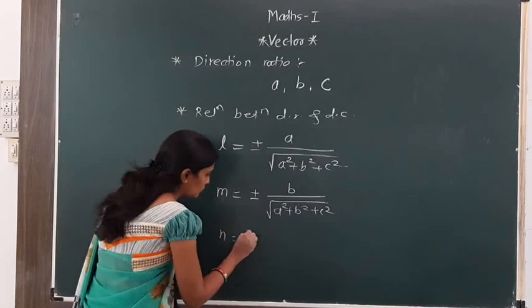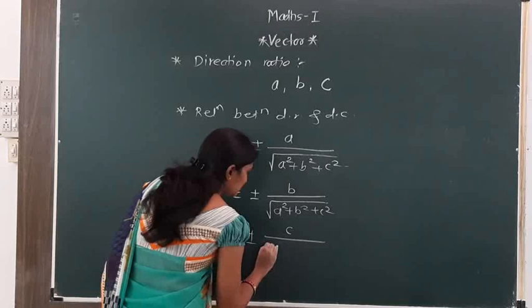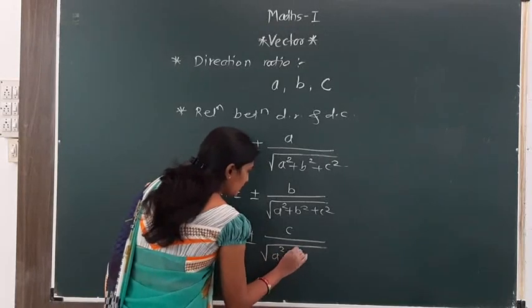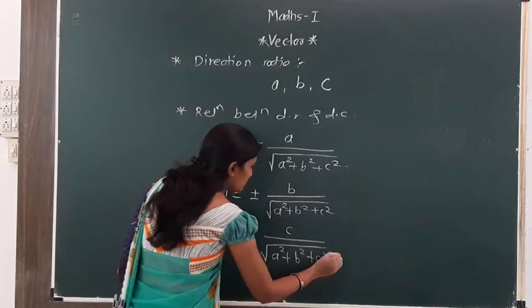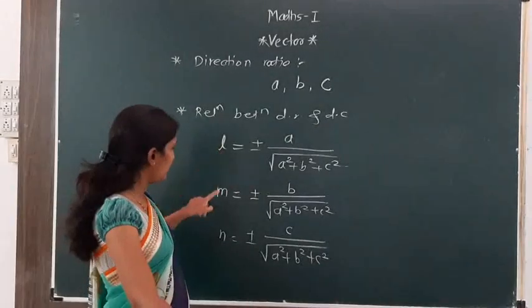And n is equal to plus or minus c divided by root of a square plus b square plus c square.